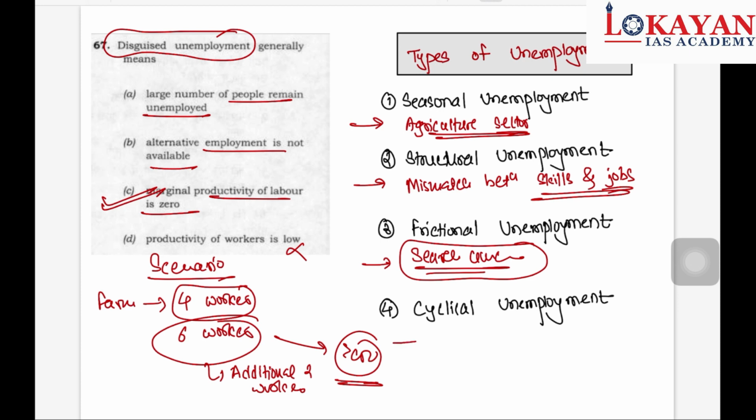And then cyclical unemployment. Unemployment that mainly arises due to business cycles is known as cyclical unemployment. Most of you might have heard regarding the layoffs. So these layoffs by multinational companies are due to business cycle such as recession.